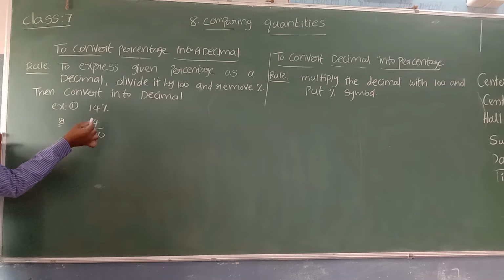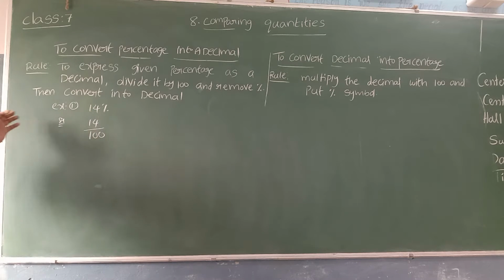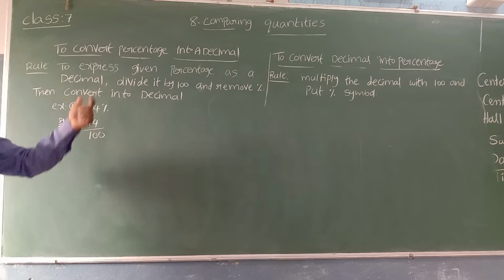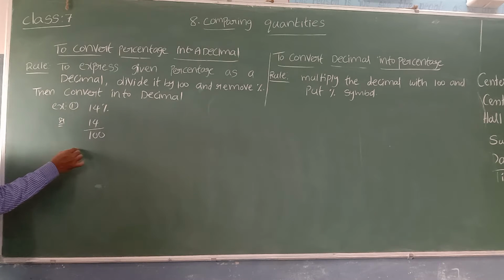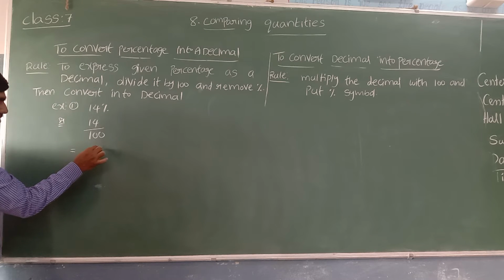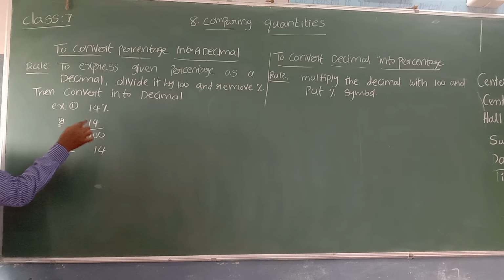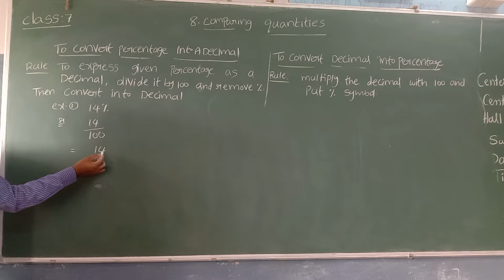14% we can write as 14 out of 100. Then we can convert into decimals. How can we write into decimals, my dear? Write the numerator as it is. In the denominator we have 2 zeros. So from backwards, 2 digits before, you can keep the decimal point. Before the point there is no whole number part, so you can write 0.